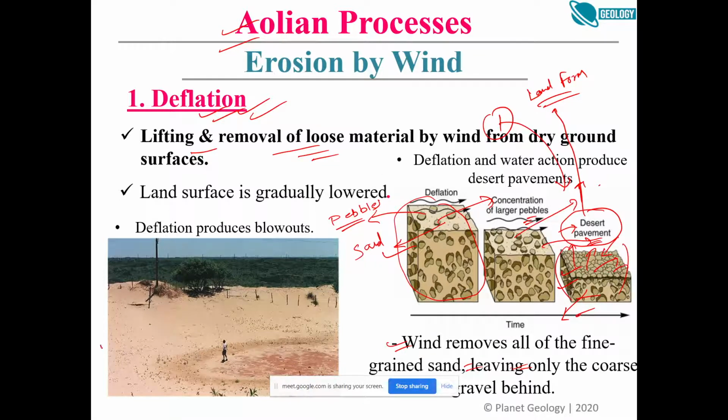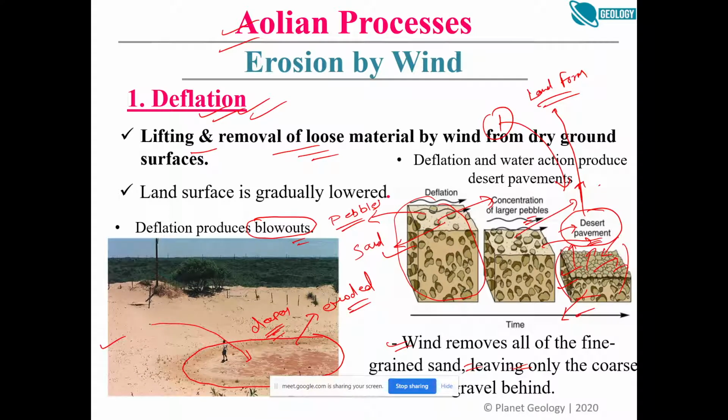Again, deflation creates another landform which we call blowouts, right? So see, this is it. This is nothing but sand, right? Once upon a time, it would all have been at a level ground, but with time, this specific area has been eroded, right? The wind has taken away a lot of sand from here. So you can see a depression here. A depression has been created here. If wind keeps operating in this way, this depression will get even deeper, right?